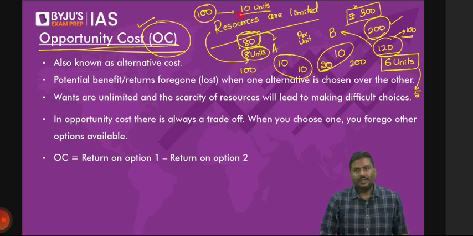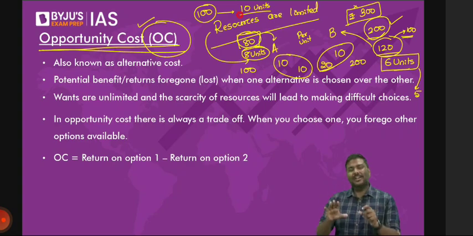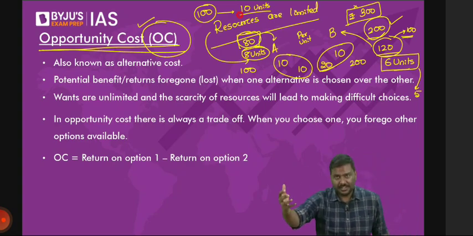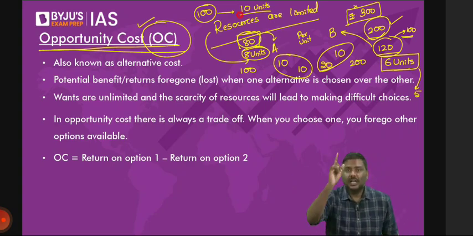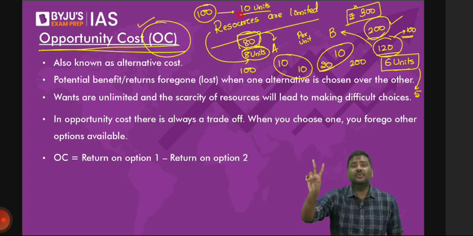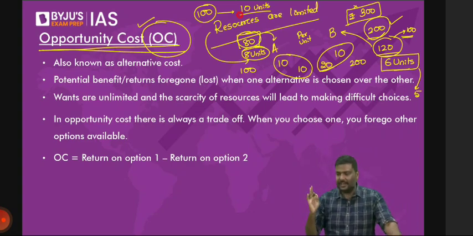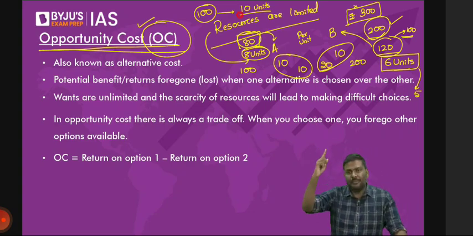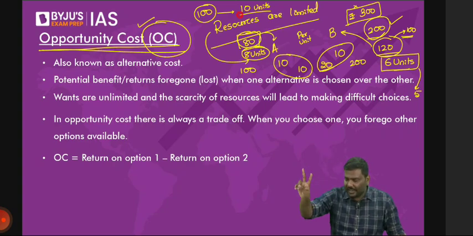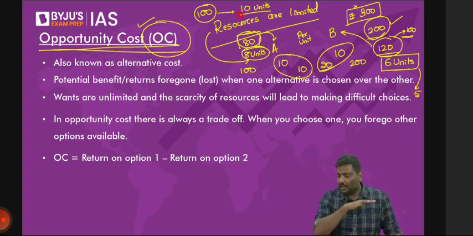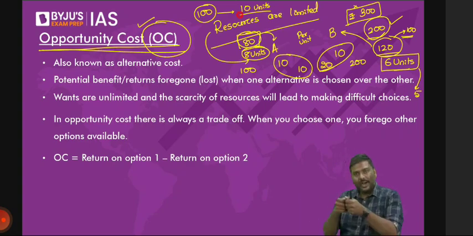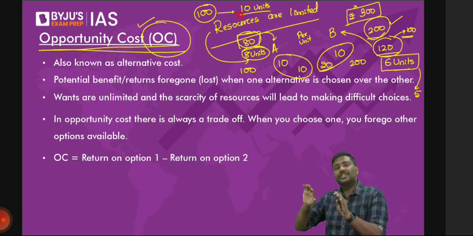Now, what have I done here? Can I put it in a very simple statement? I have sacrificed 1 unit of B to get 2 additional units of A. Anybody has a problem with this? Do not memorize calculations. So rather than allocating 120, I've reduced it to 100, and because I've reduced it to 100, I will not be able to produce 6.